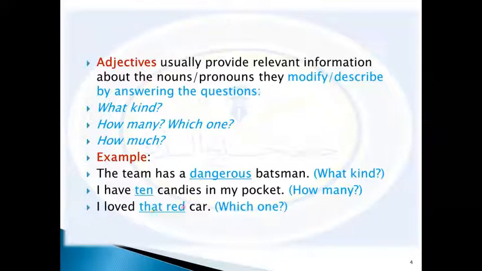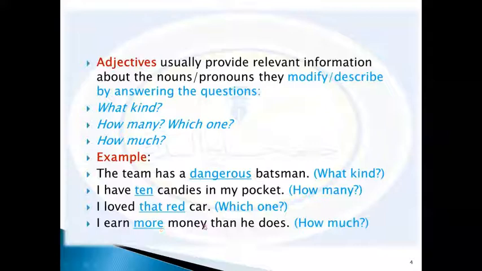I love that red car. So we think of that red car. You think of the answer of which one? Which one? That red car. That red is an adjective and the car is the noun. So here we use two words, that and red, in order to tell which one of them. So car is a noun and that and red are adjectives that we use to describe the car.